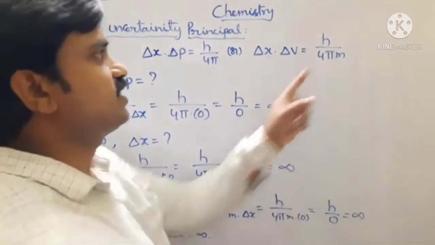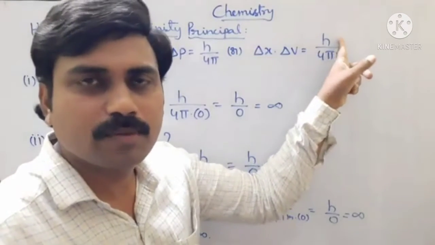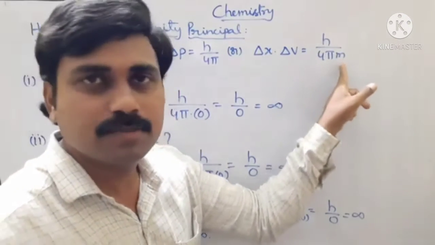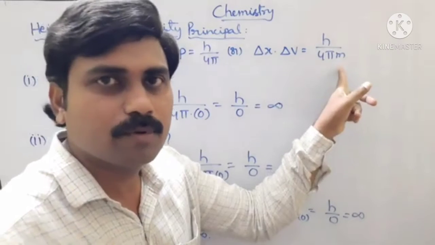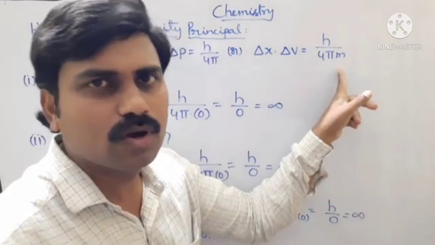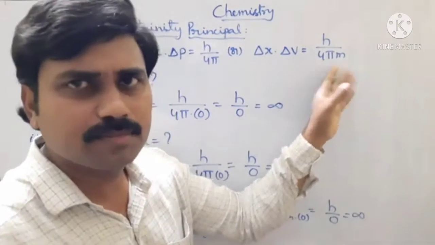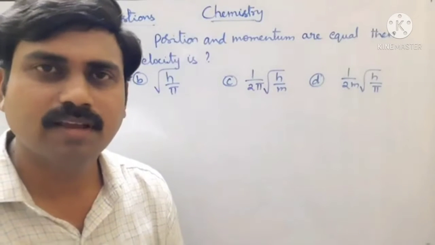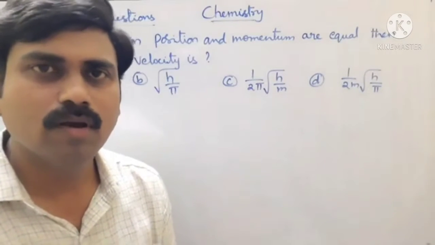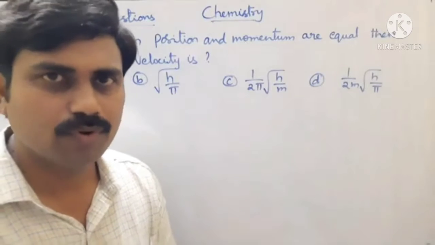You know students, here h is Planck's constant 6.625 into 10 power minus 34 joule seconds, and here m is mass of the electron, value 9.11 into 10 power minus 31 kgs. You know already, previously we have discussed many times. Based on Heisenberg uncertainty principle, now I am explaining previous NEET questions.